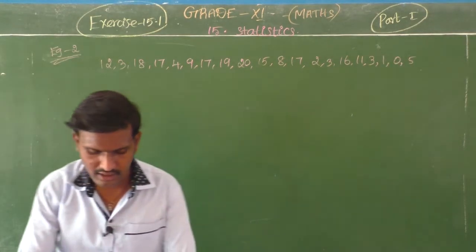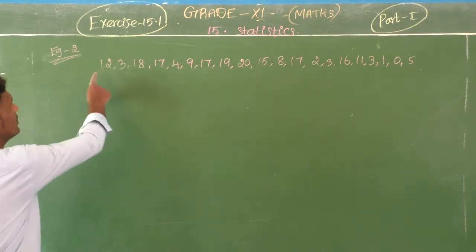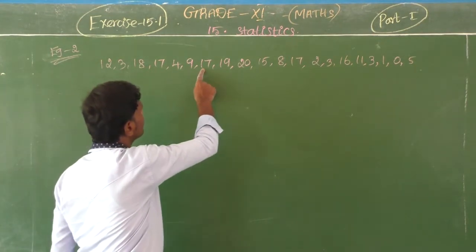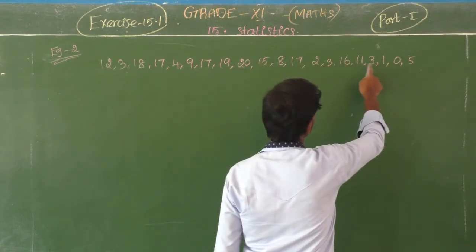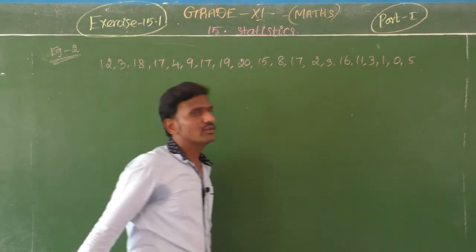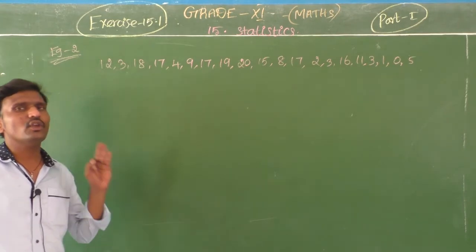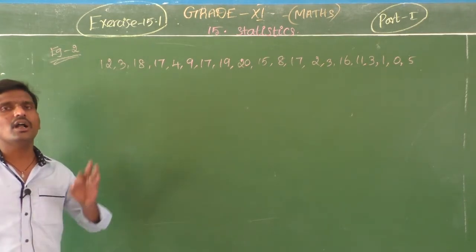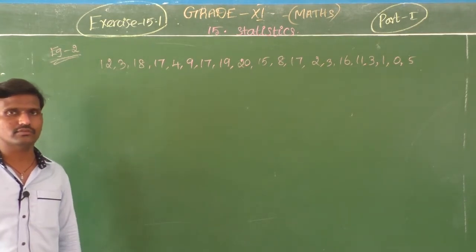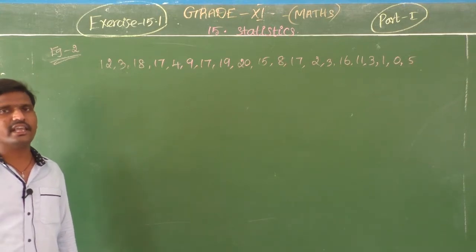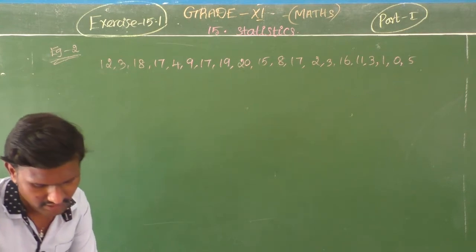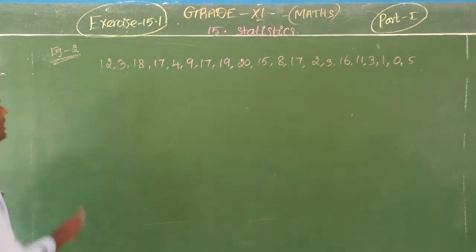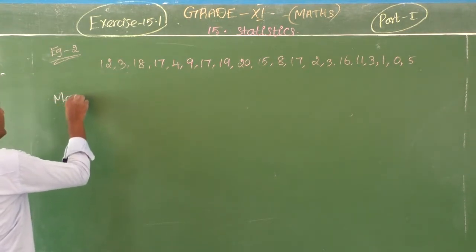So how many observations are given? Just count. 1, 2, 3, 4, 5, 6, 7, 8, 9, 10, 11, 12, 13, 14, 15, 16, 17, 18, 19, 20. So write the data and after you have to count and check whether all the entries are right or not. Okay. After the checking, first we should find the mean x bar. Mean x bar. Okay.